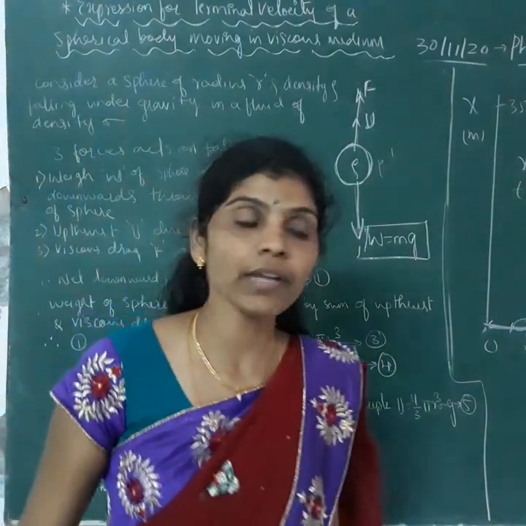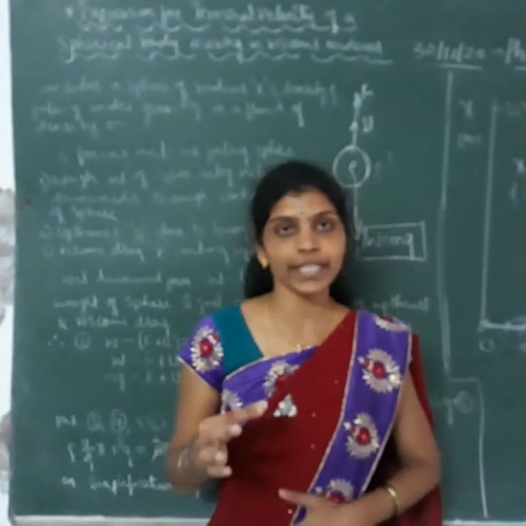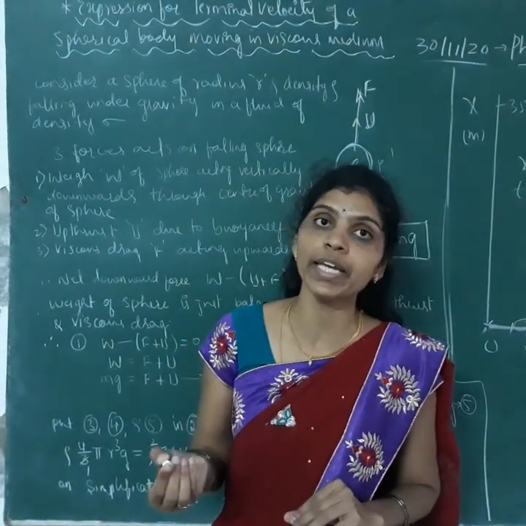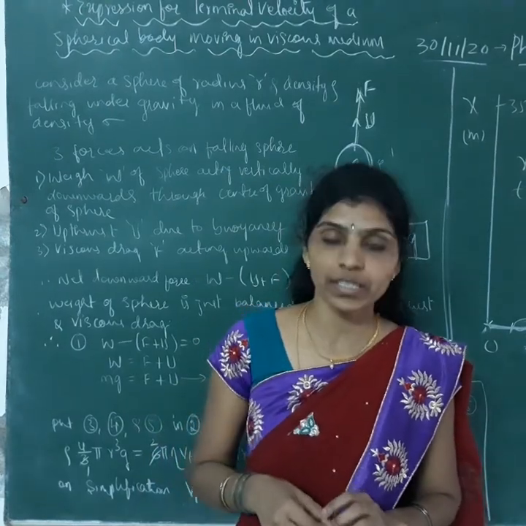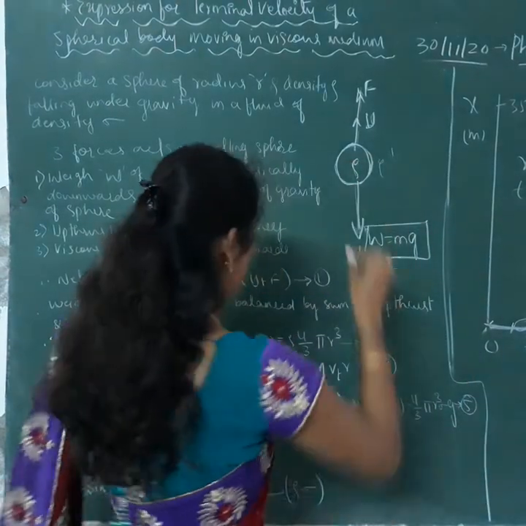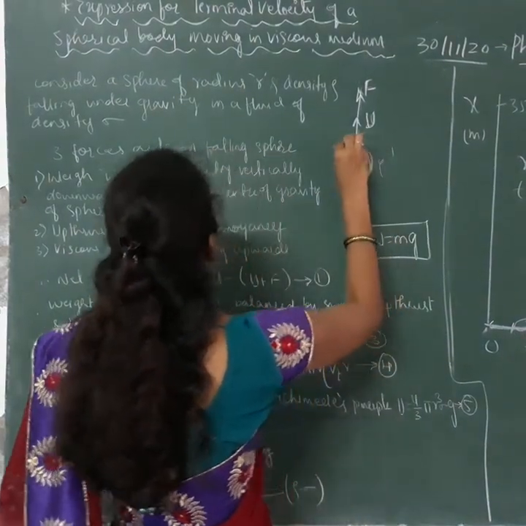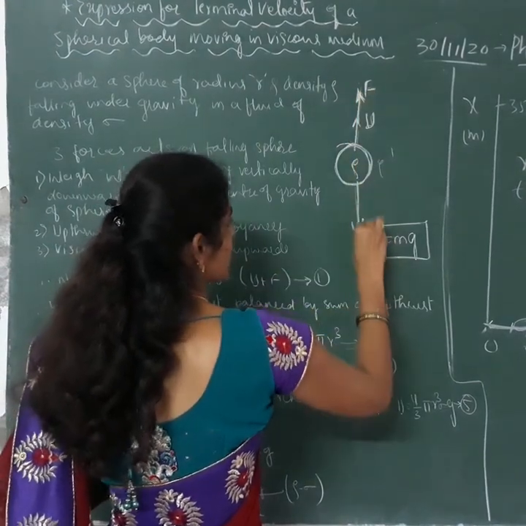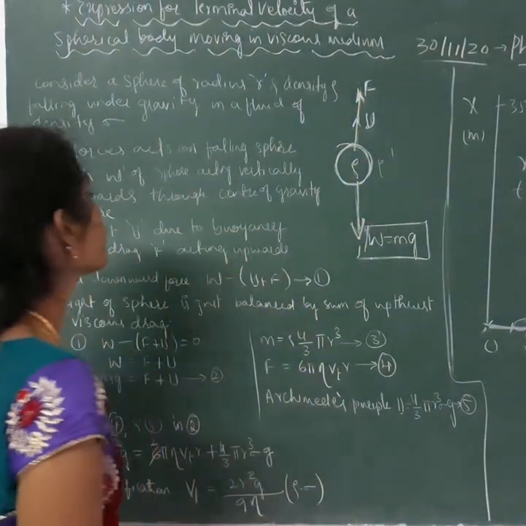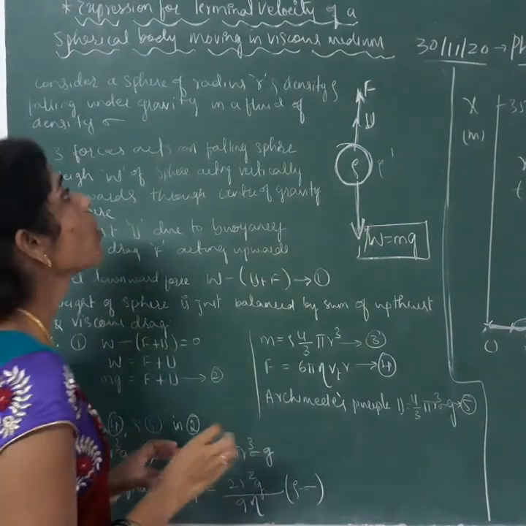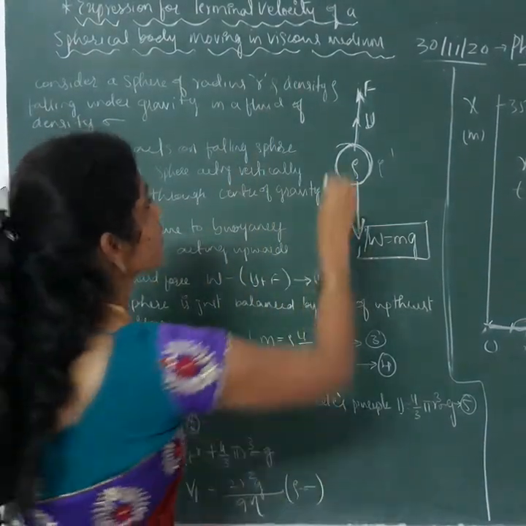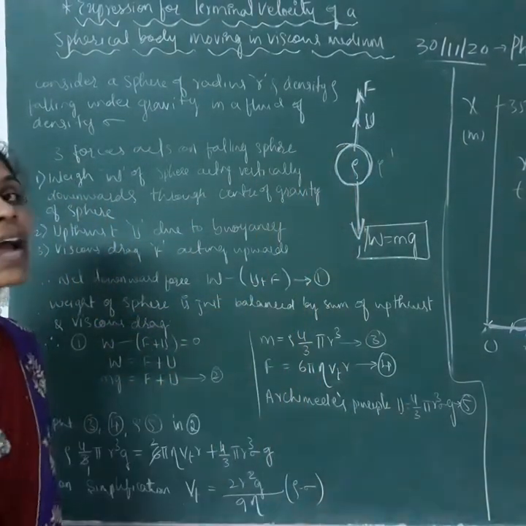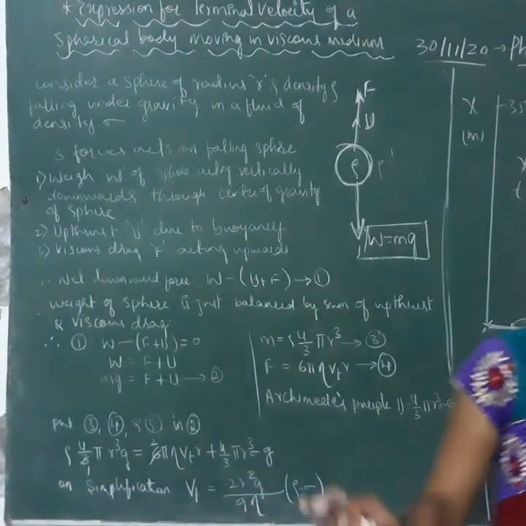So today we are going to derive one of the important expressions, that is the expression for terminal velocity of a spherical body when it is moving in a viscous medium. So first we have to draw this. We are considering the spherical body moving in the viscous medium. This is the upward force and this is the downward force. Here consider a sphere of radius r, and this sphere has density rho. It is falling under gravity in a fluid.